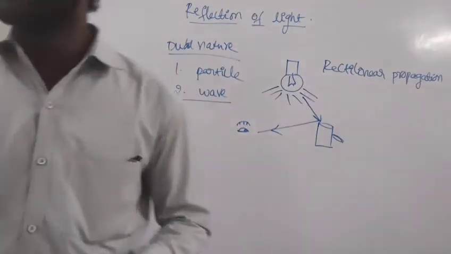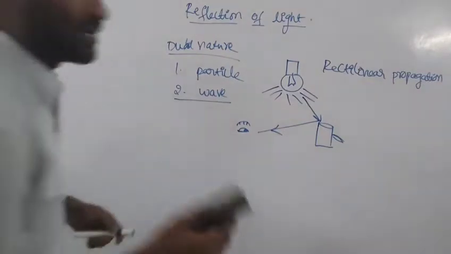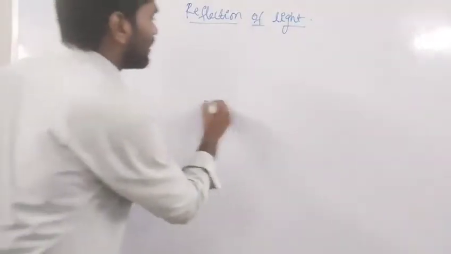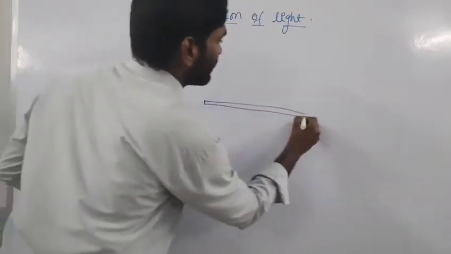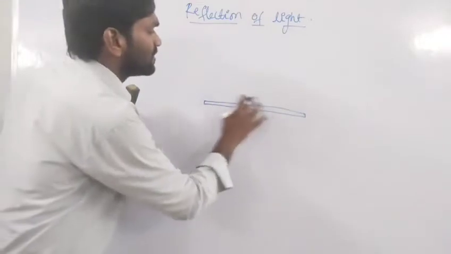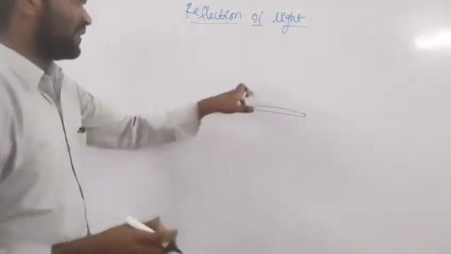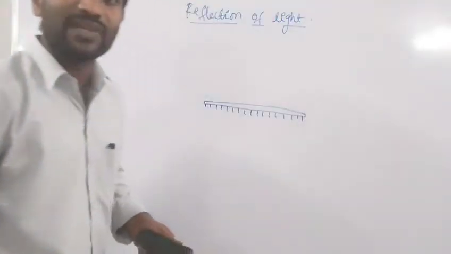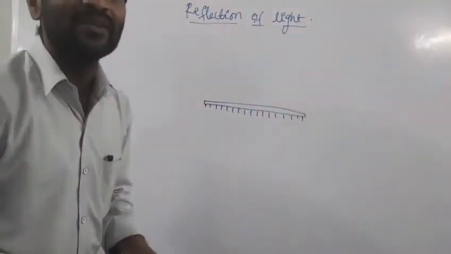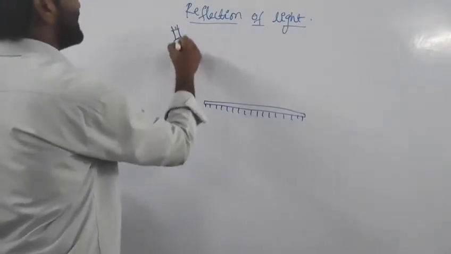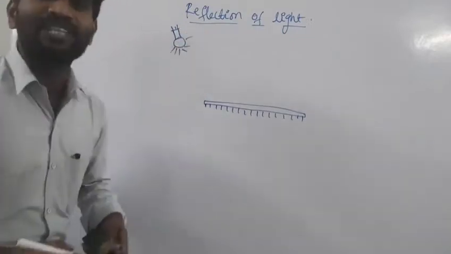Now the question is, what is reflection? Let me explain with a diagram. Let us consider a reflecting object. The reflecting object I consider is a mirror. This is the surface which is able to reflect, and the shaded area represents the non-reflecting surface. Let me consider a light ray coming from the source of light. We may get many light rays; a number of light rays are emitted by the source of light.